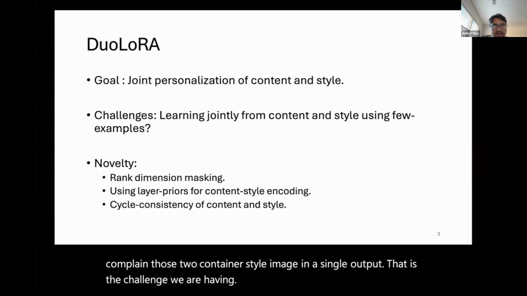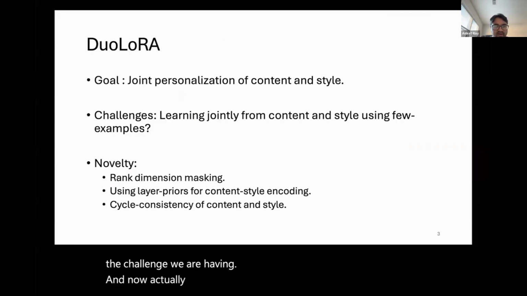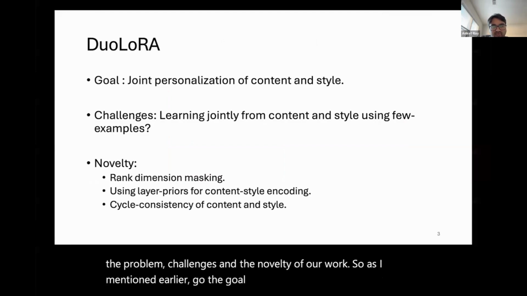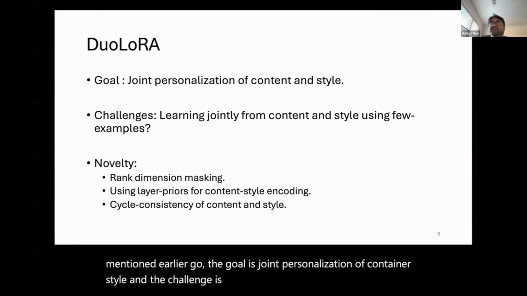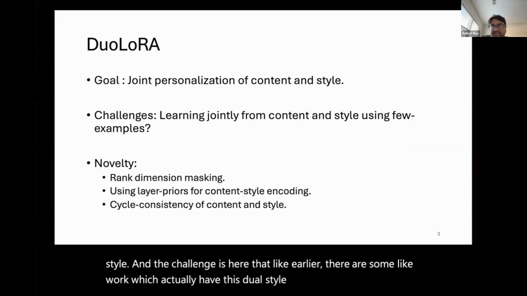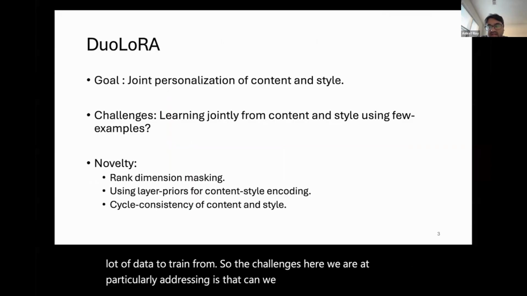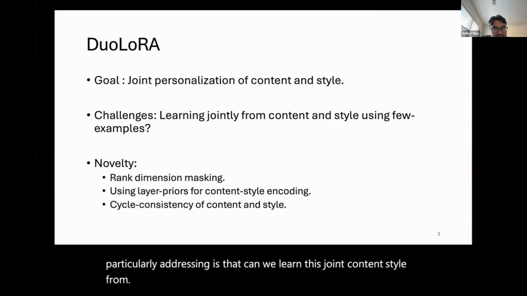Now I'll give a brief overview of the goal of the problem, challenges, and the novelty of our work. As I mentioned earlier, the goal is joint personalization of content and style. The challenge is that earlier there was some work on neural style transfer, but they require a lot of data to train from. So the challenge we are particularly addressing is: can we learn this joint content style from fewer examples?